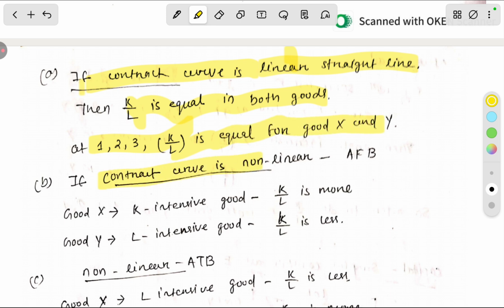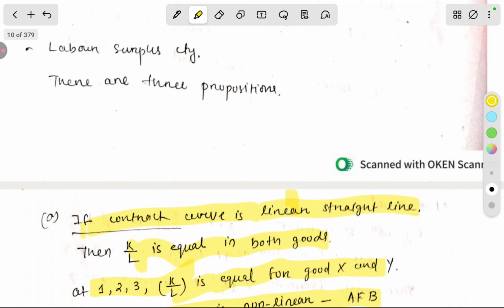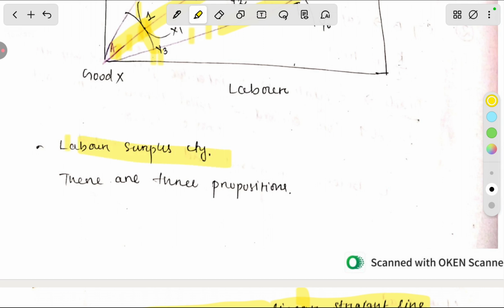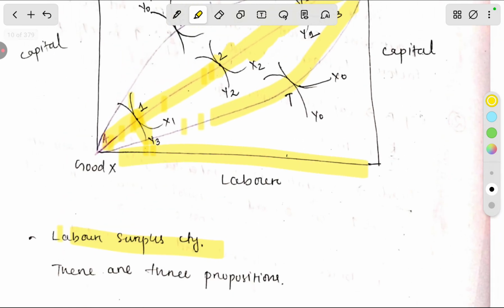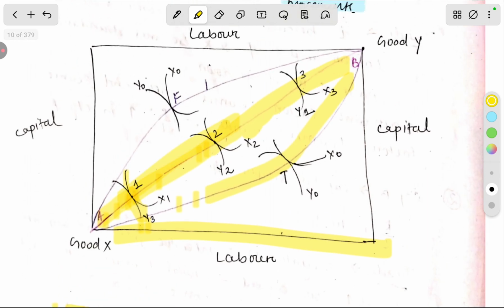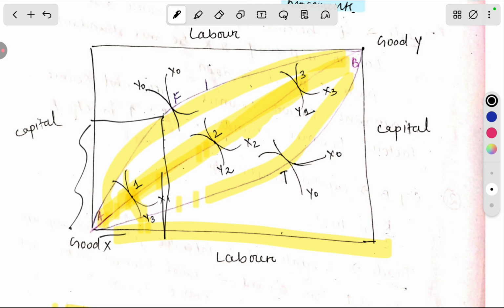If the contract curve is non-linear, then good X is capital intensive, K by L is more, and good Y is labor intensive, K by L is less. This is a labor surplus country because there is more labor and less capital. There are three propositions. This is capital intensive goods. Here more capital is used, less labor is used. So this is capital intensive goods.